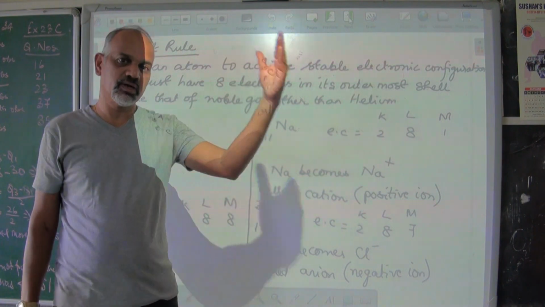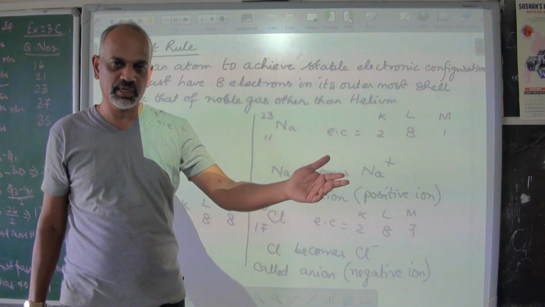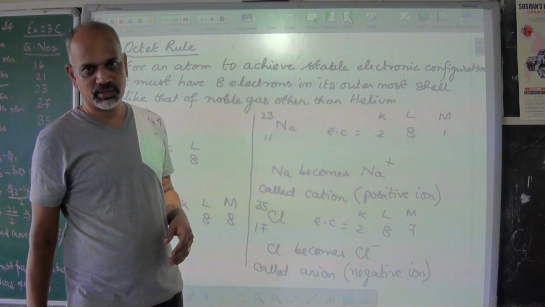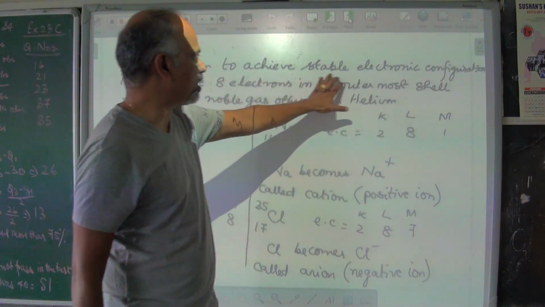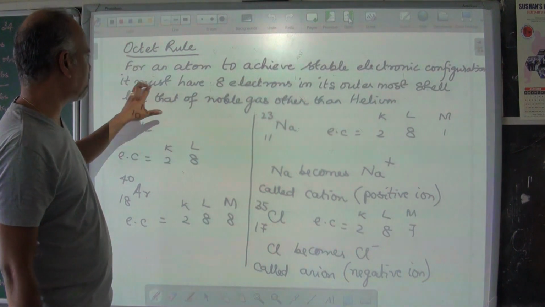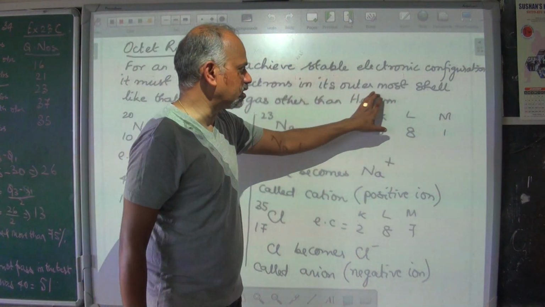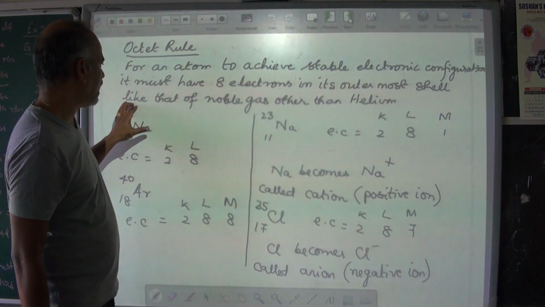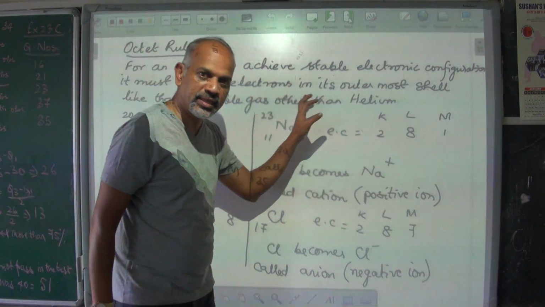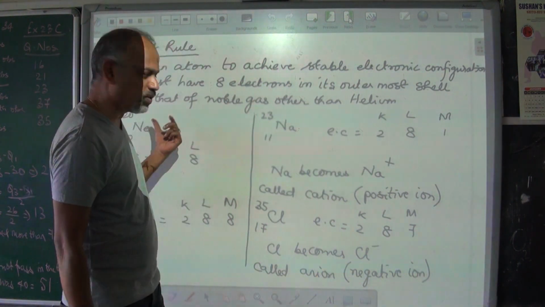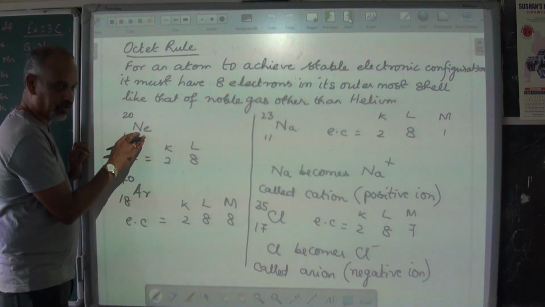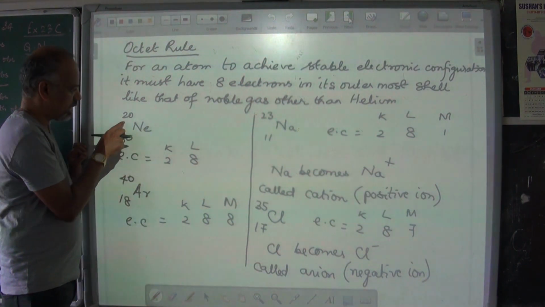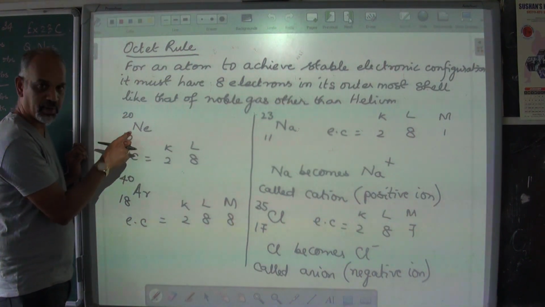electrons. If it is the third orbit, if that is the outermost orbit, it should be filled with 8 electrons, and so on. So for an atom to achieve stable electronic configuration, it must have 8 electrons in its outermost shell, like that of noble gas other than helium. I am giving you examples of noble gases other than helium. The first one is neon, having mass number 20, atomic number 10.